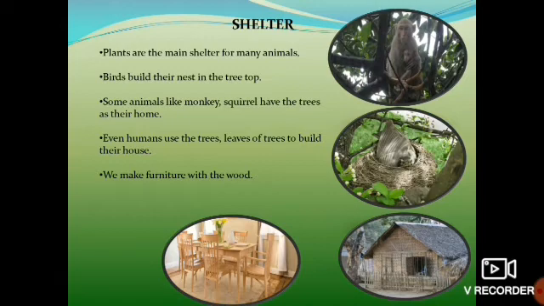And we can see many furnitures at a home, right? Like a table, chair, sofa. All these are made only of wood. So where do we get this wood? We get this wood only from the plants.